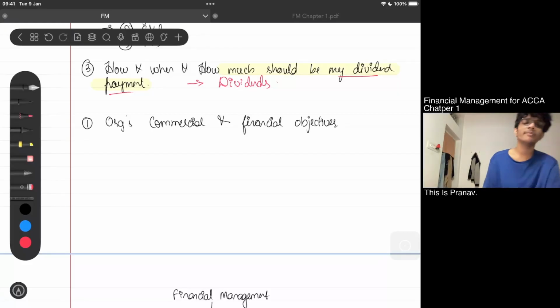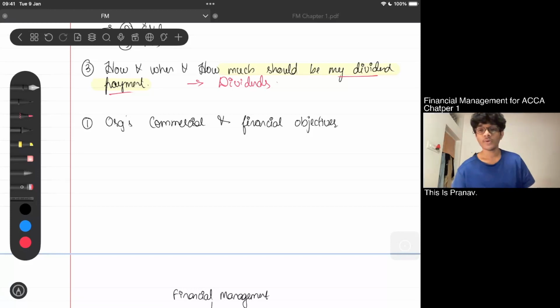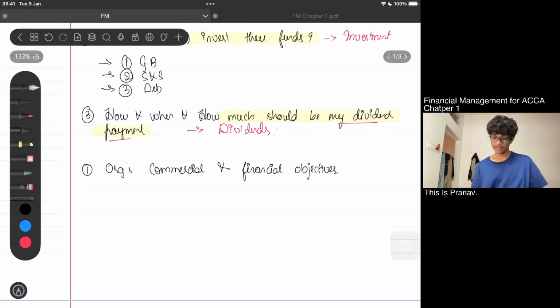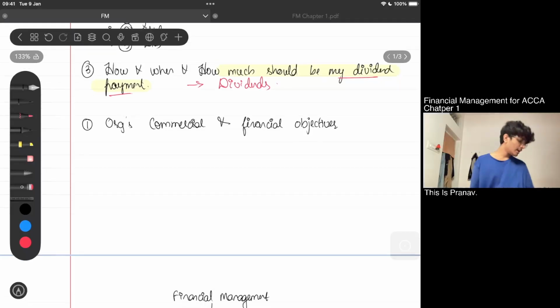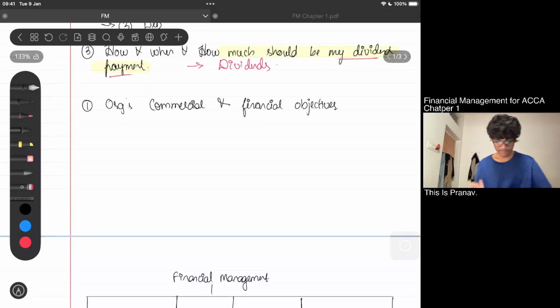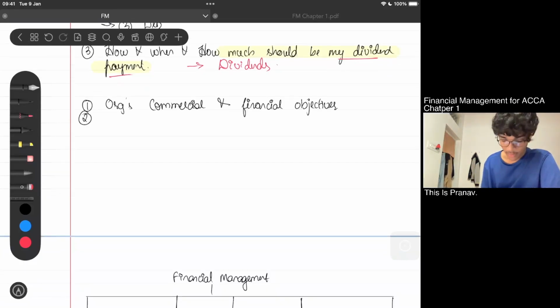So what do you mean by commercial and financial objectives, sir? When it comes to commercial objectives, let's go with the brand Minimuse once again, or else I'll write down all these points first, and later we'll discuss what each point is like. Okay, sure. Point number 2, we have the broader economic environment.